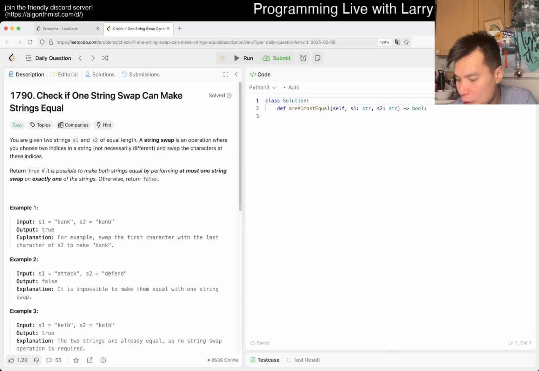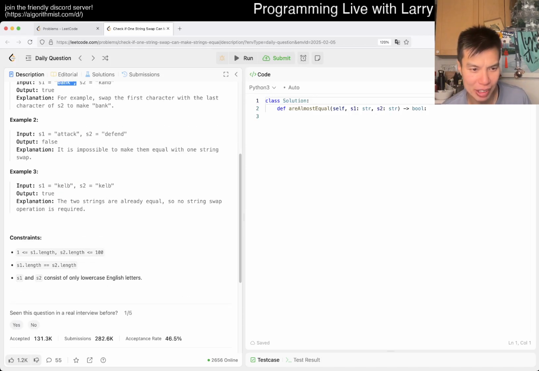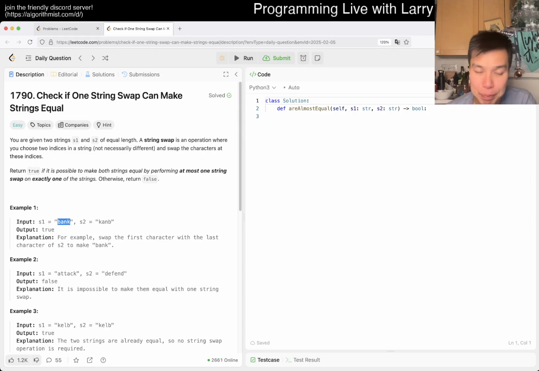I think the quick thing about these problems and the practice is just complexity analysis. Of course implementation matters too, but the most naive way to attack it is this: there are n characters in both strings, so there are n squared pairs of indexes to swap, and then another O of n operation to check.